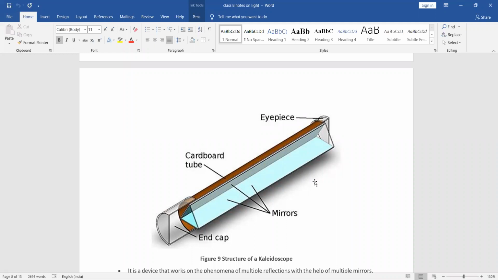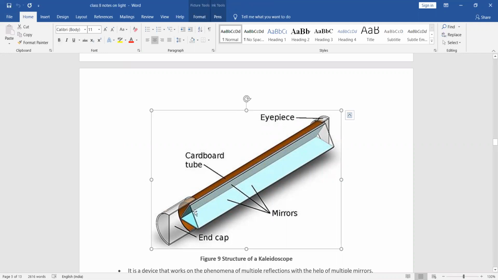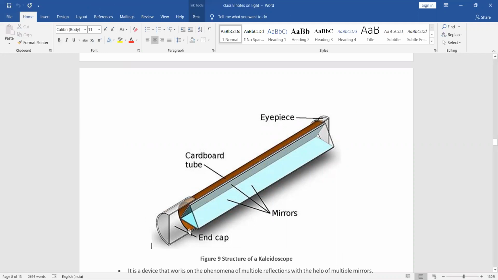Okay. There are 3 mirrors. 1, 2, 3. It is a rectangular one. Can you see this rectangular one? In this one, 1, 2, 3. 3 sides are there now. 1 side, 2 side, and 3 side. Okay, sorry, not rectangular. It is triangular. So there are 3 sides and 3 mirrors.